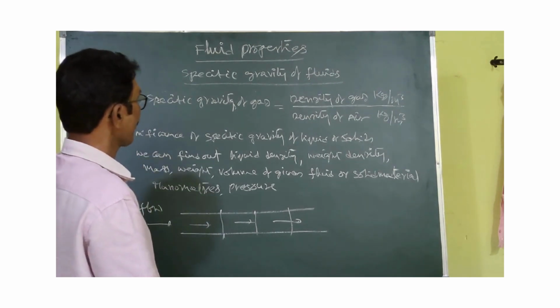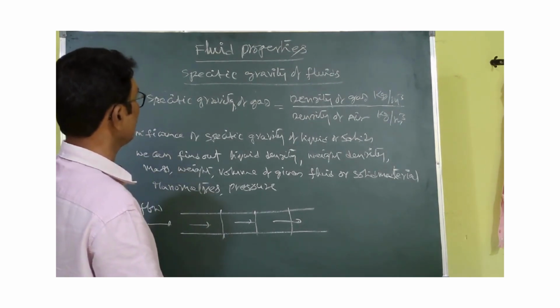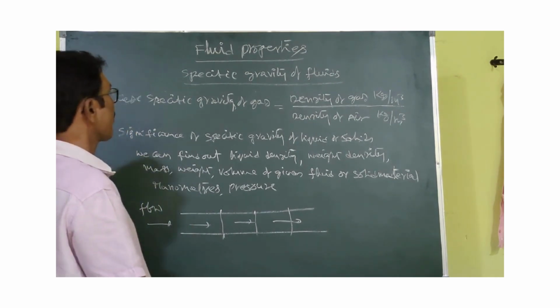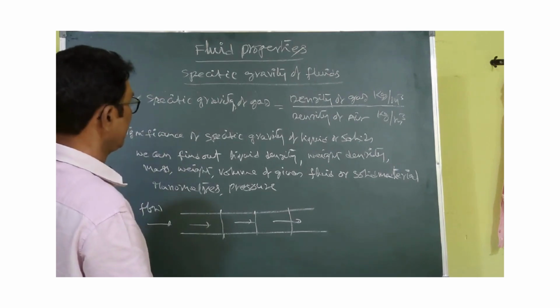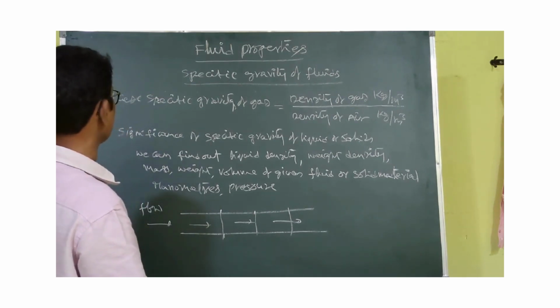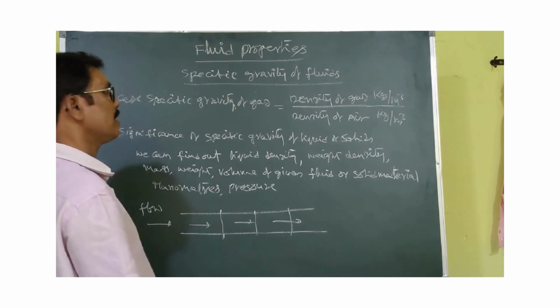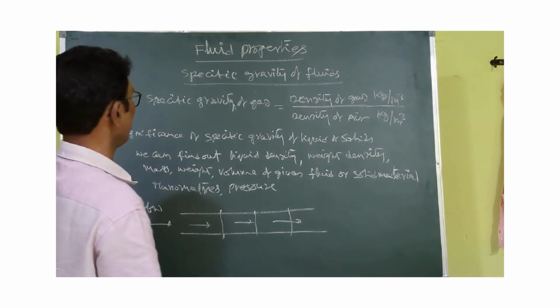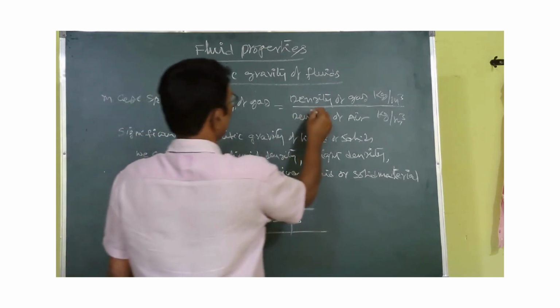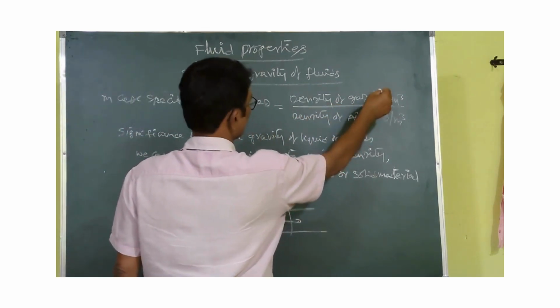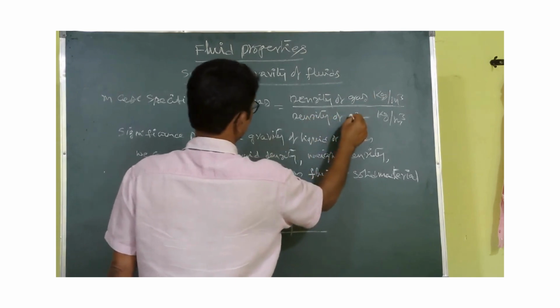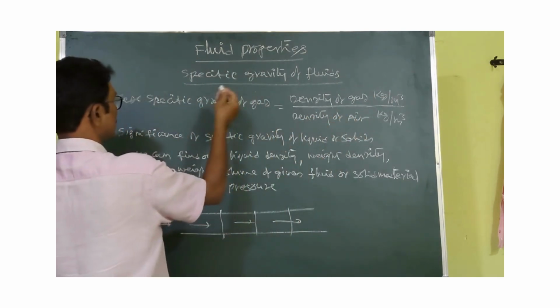Of course, we are discussing liquids, but the definition is the same, so I would like to explain the specific gravity of a gas and of a solid. The specific gravity of a gas equals the density of the gas divided by the density of air.